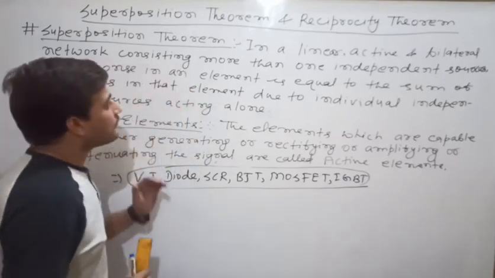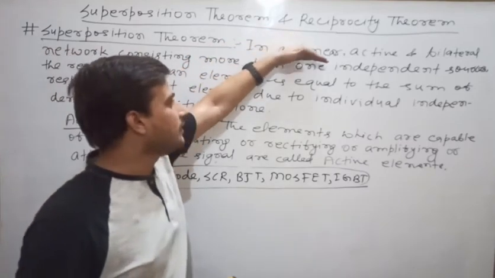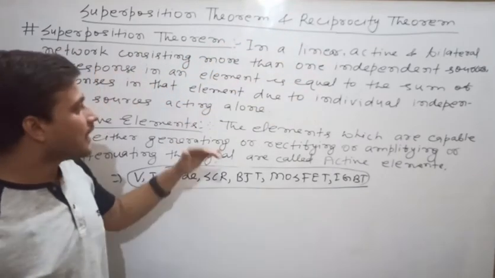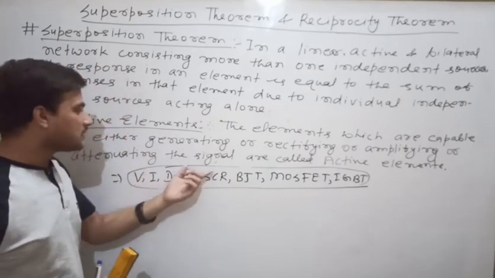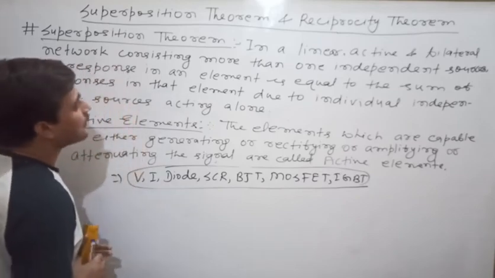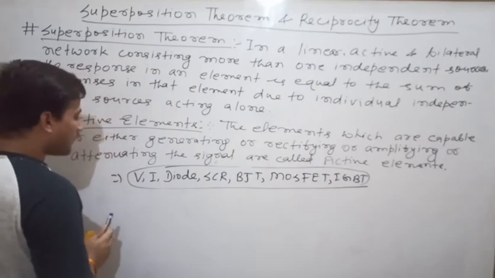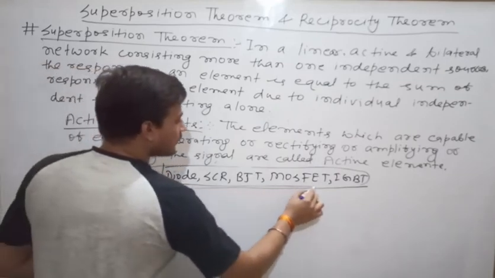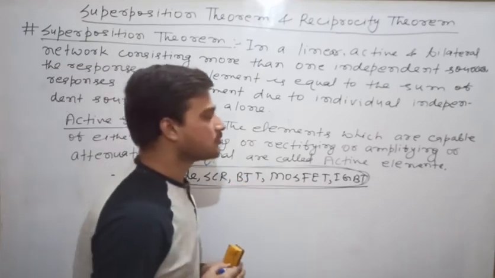Clear? So if they are saying that in the superposition theorem the network should be linear, active and bilateral, that means for active there must be some element from this active group of elements. But at the same time, remember one thing, they are saying that the network should also be linear. Now you see that starting from here all the elements are non-linear, so these elements are not allowed in the case of superposition theorem.